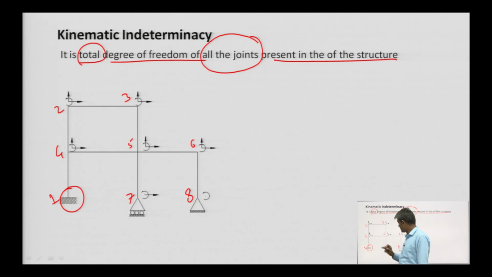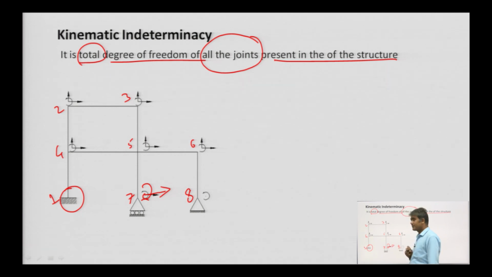That is why joint number 1 will not have any degree of motion, because it is fixed. Joint number 7 can move in the horizontal direction due to its roller support, and it can also rotate either clockwise or anti-clockwise.